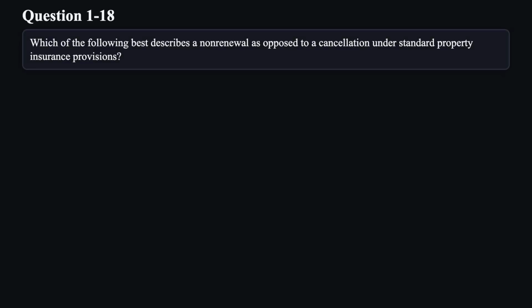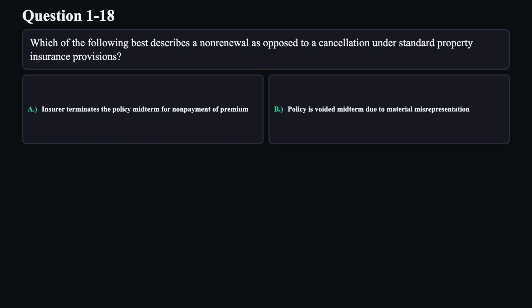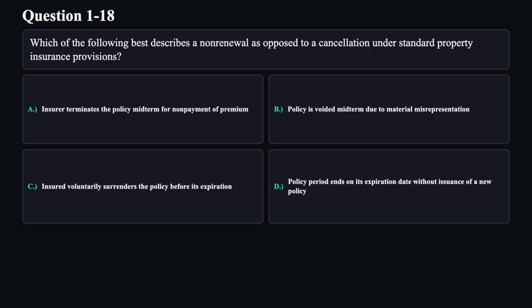Question 18. Which of the following best describes a non-renewal as opposed to a cancellation under standard property insurance provisions? A. Insurer terminates the policy midterm for non-payment of premium. B. Policy is voided midterm due to material misrepresentation. C. Insured voluntarily surrenders the policy before its expiration. D. Policy period ends on its expiration date without issuance of a new policy.